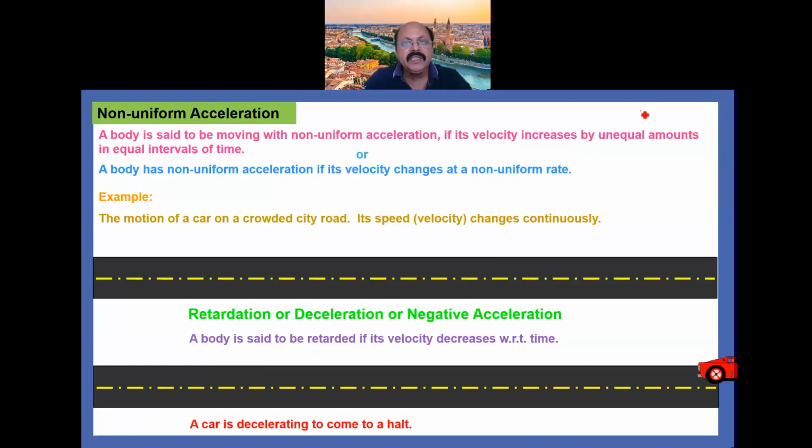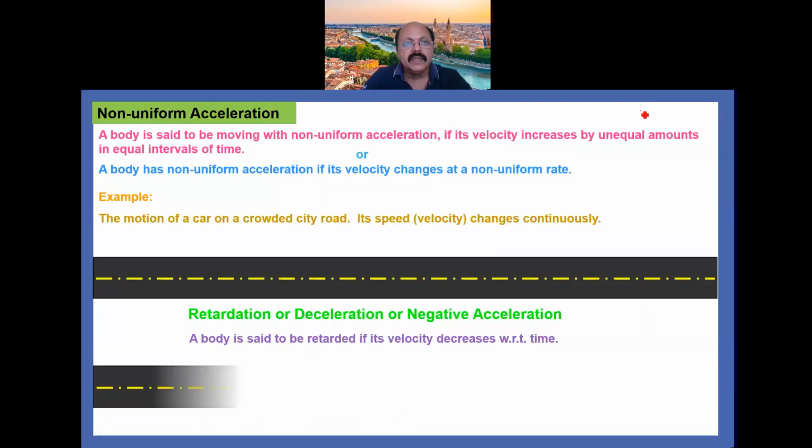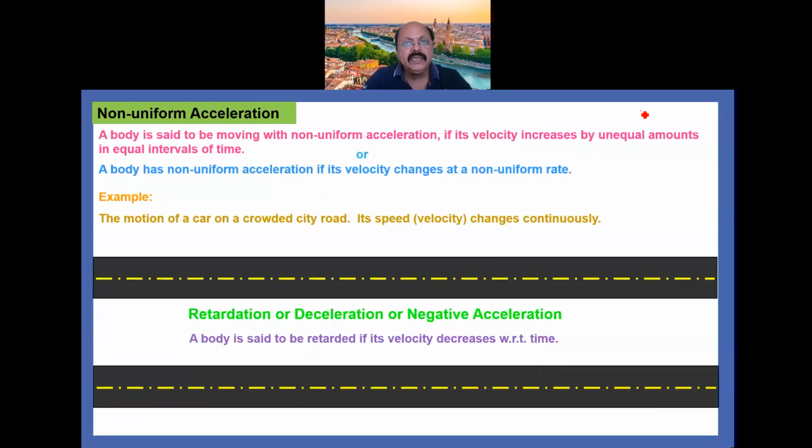In the second animation you are seeing, further, the speed or velocity of the car changes, meaning it increases by unequal intervals of time. So the second animation is for acceleration and the first animation is for retardation or deceleration.